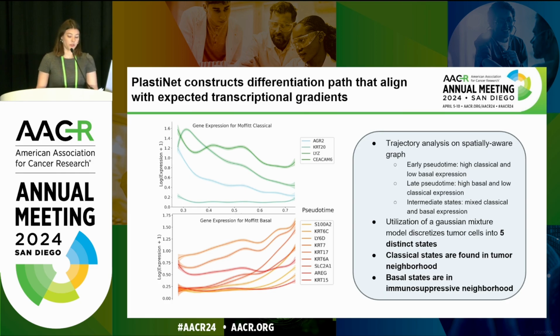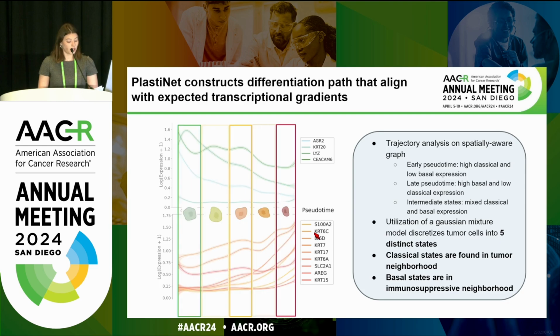We then construct a differentiation path in the tumor cells from classical to basal. We see in early time points of this pseudotime, you have high expression of classical markers that decreases over the pseudotime, where you see the opposite for the basal genes. And then we discretize along the pseudotime into 5 distinct plasticity states, ranging from classical to basal, with 3 intermediate states in between. And going back to the neighborhood results, I would like to mention that the classical states were found in the tumor neighborhoods, whereas the basal states were found primarily in the immunosuppressive neighborhoods.